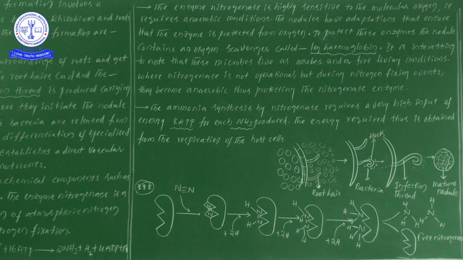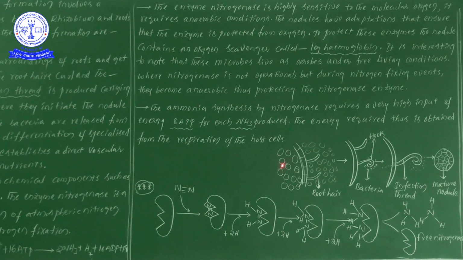Now let me give you some small diagrammatical information. It takes just a few minutes. These are exactly the cells, no? These are epidermal cells and these two are root hairs, small tubular structures, no? Root hairs.